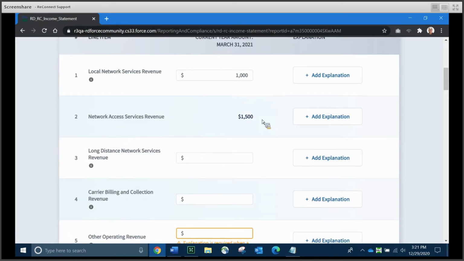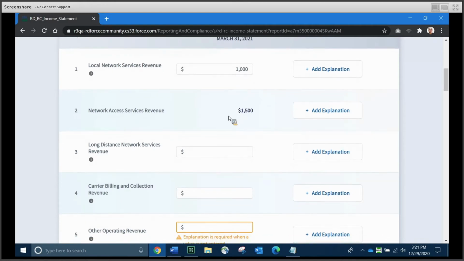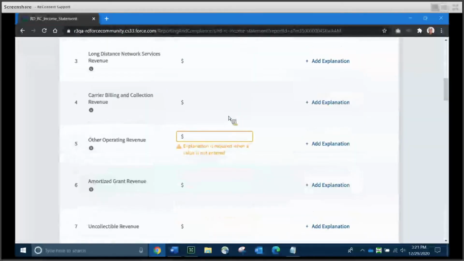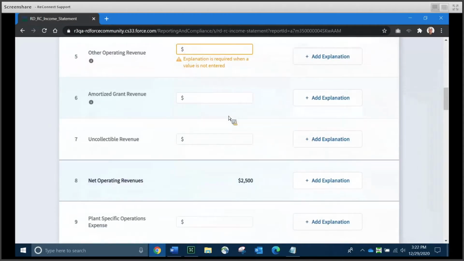Something else I'd like you to notice as we scroll down, line item 2, network access service revenue, does not have a data entry block or a data entry field. This information was pulled directly from that schedule. If that schedule is wrong, you're going to have to go back to that schedule, fix it and save it there, come back to the income statement and save it again here.